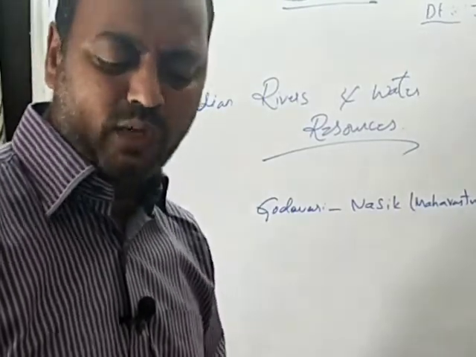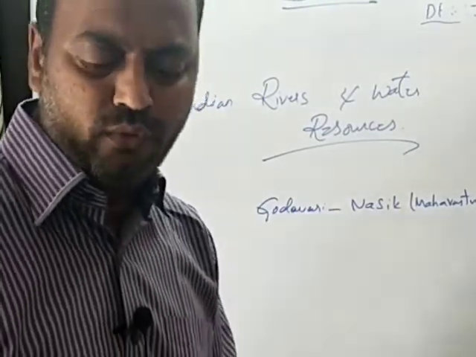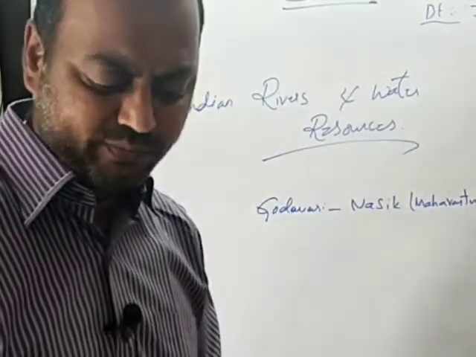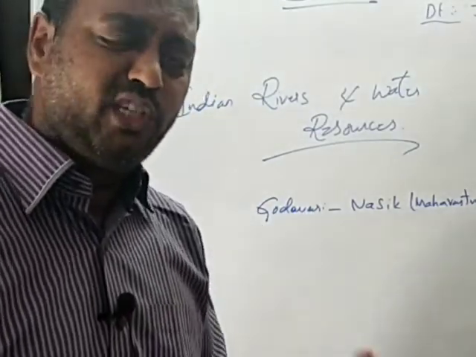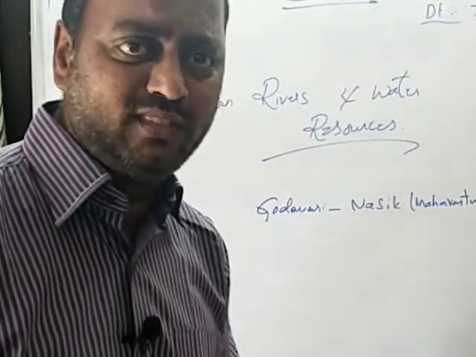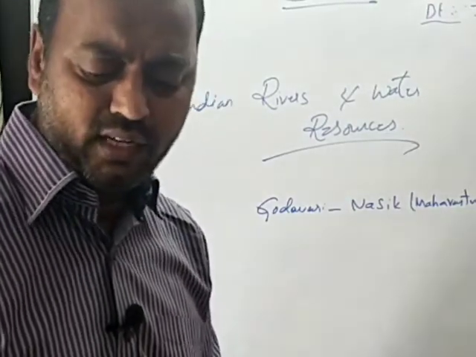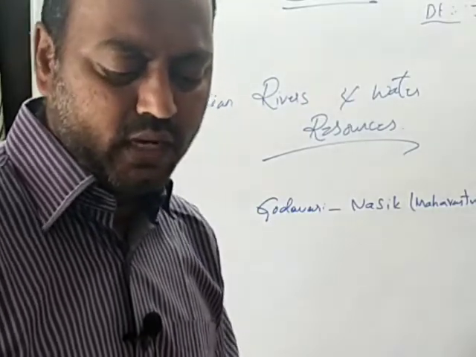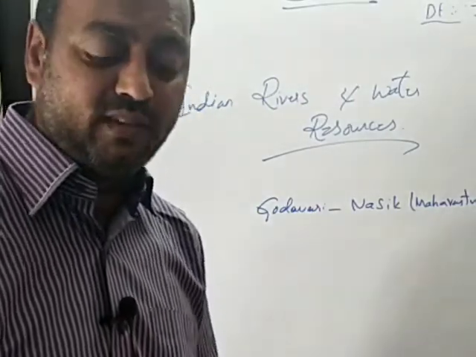During the monsoon months, what happens? This surface flow increases substantially and keeps on discharging out of the village. A portion of the rainfall also percolates into the soil. The soil absorbs some water, and it travels underground and recharges the aquifers present underground.